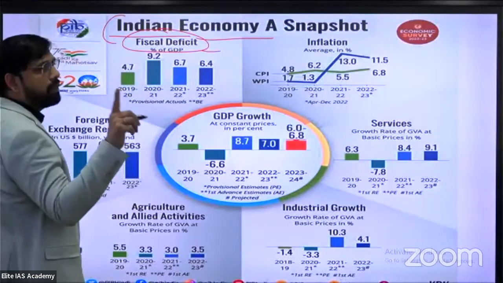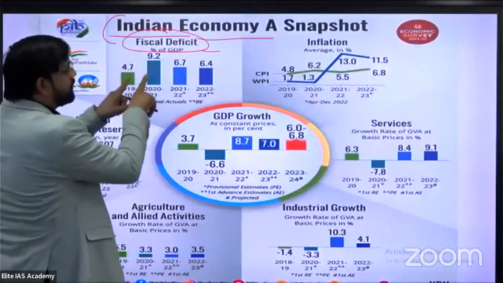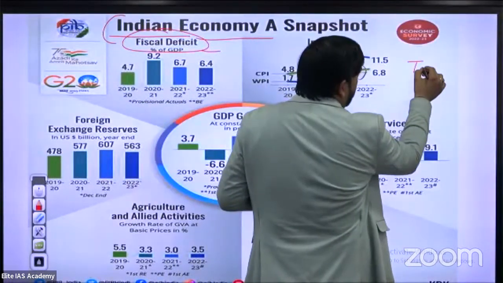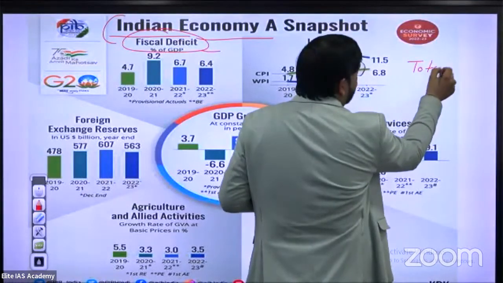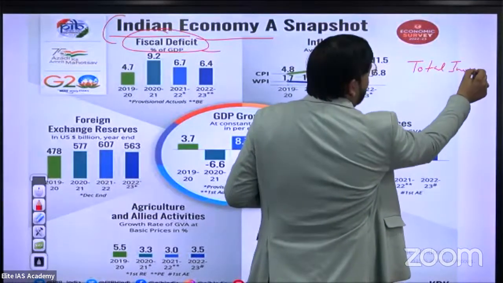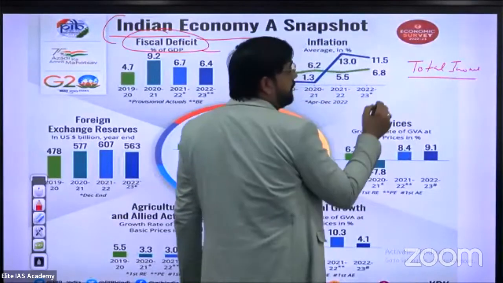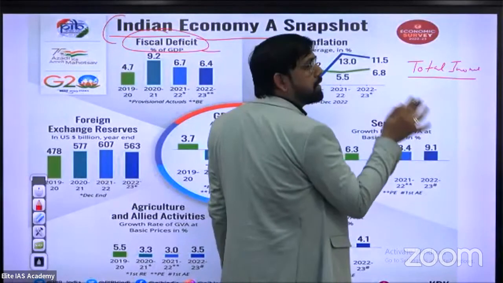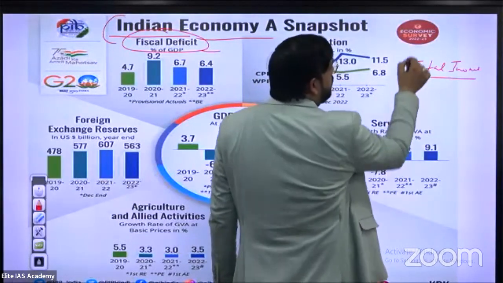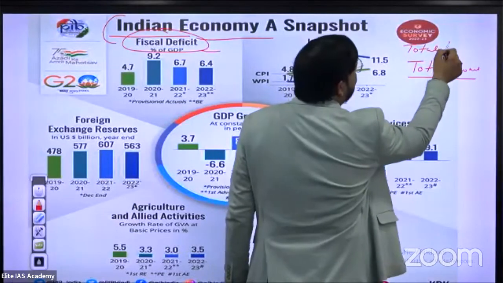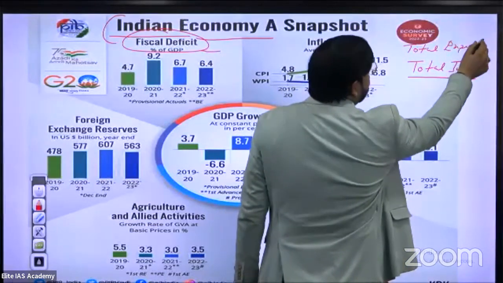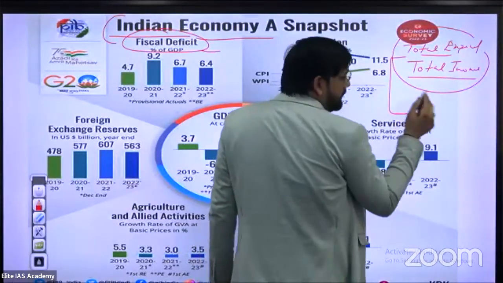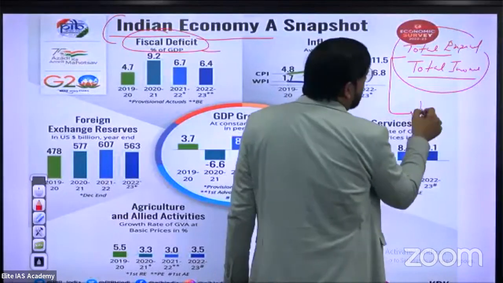First, we should know the meaning of fiscal deficit. When the total expenditure of any country exceeds its total income, when total expenditure is more than total income, this condition is called fiscal deficit.